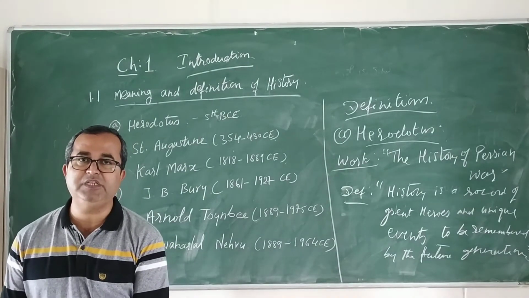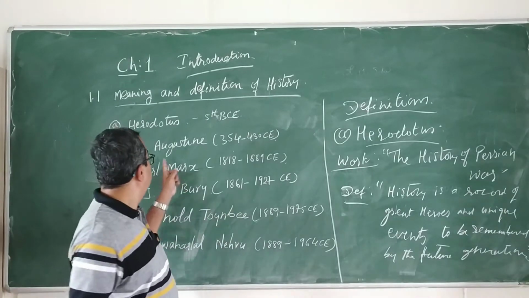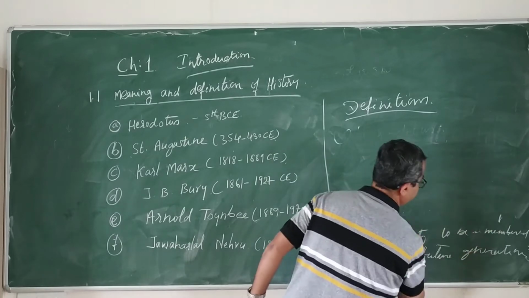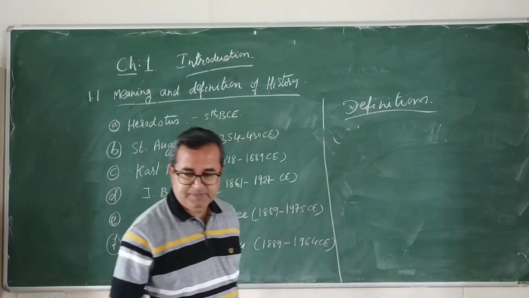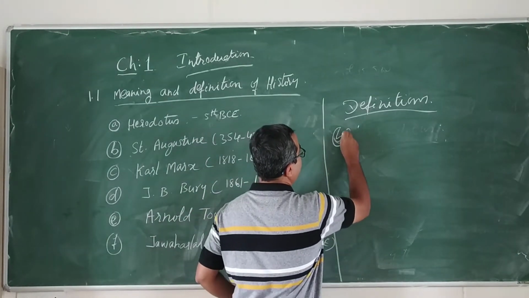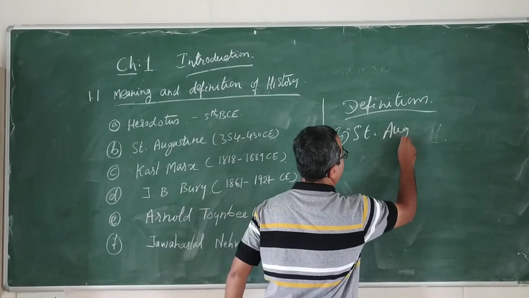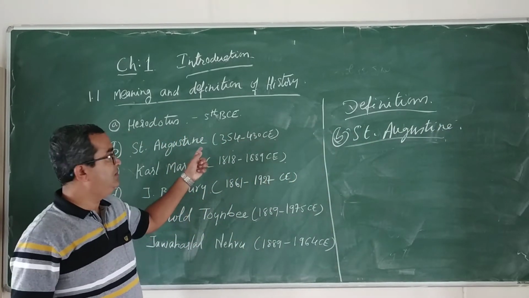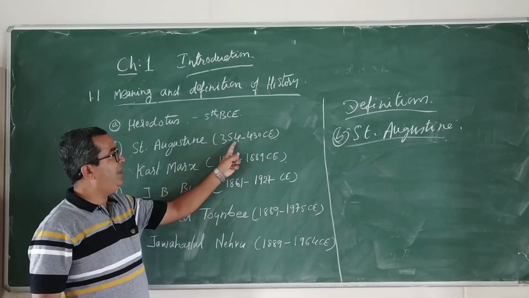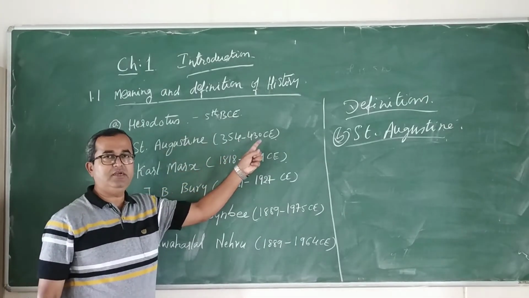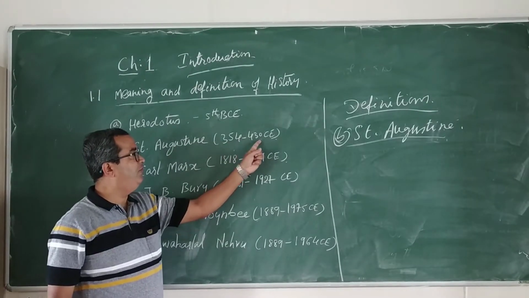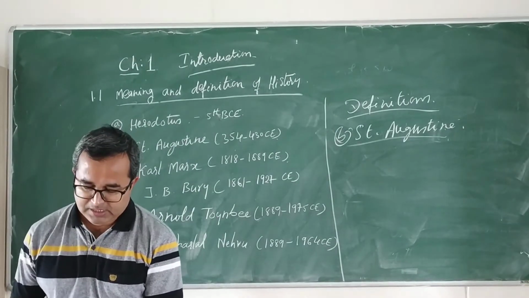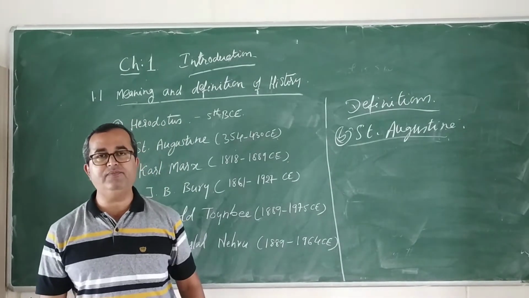Next, the personality which we are going to discuss is Saint Augustine. Saint Augustine was a Catholic saint. He lived from 354 to 430 CE. Saint Augustine also was a sinner. His early life was not a good life.